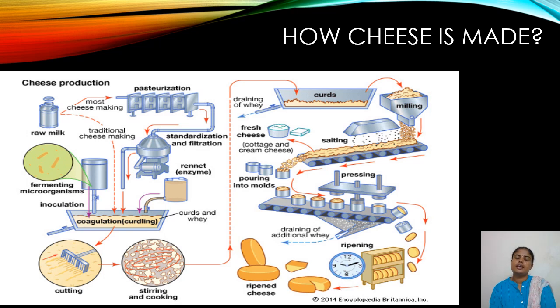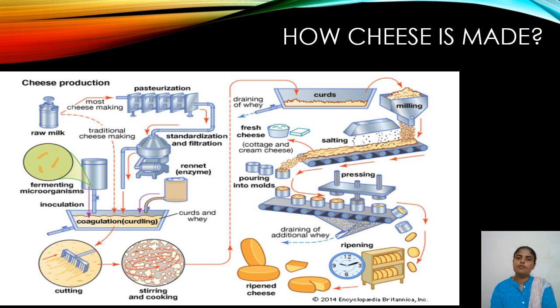This picture explains the process of cheese making. Here you can see the raw milk being pasteurized, then fermented using microorganisms. Then the enzyme rennet is added to the curd to remove whey. After removing the whey, it is milled, that is mixed, then salted.